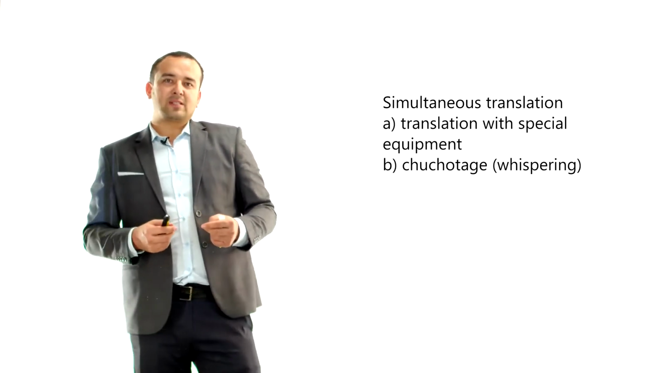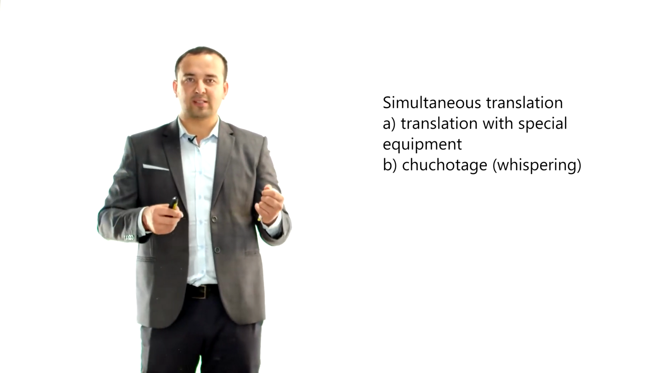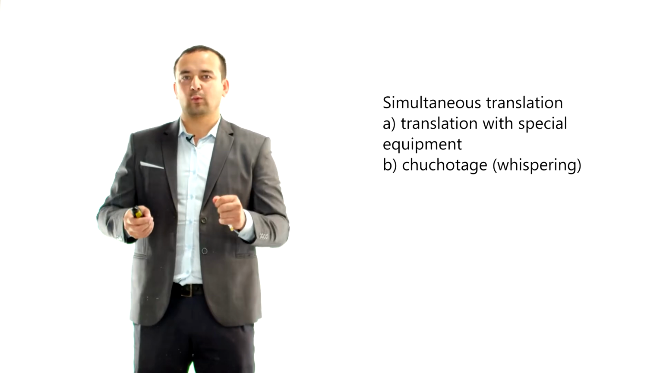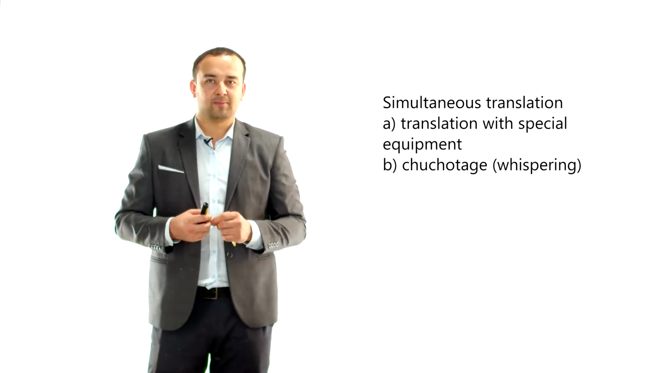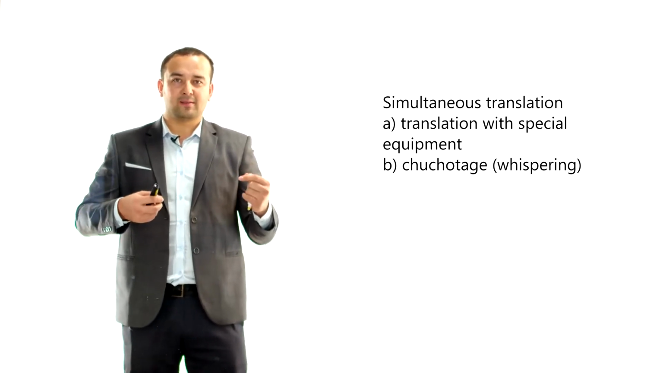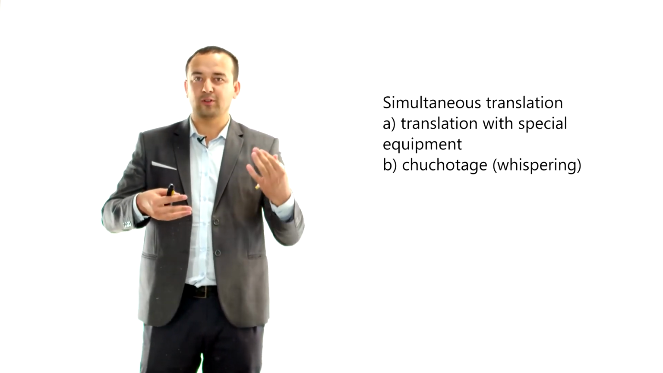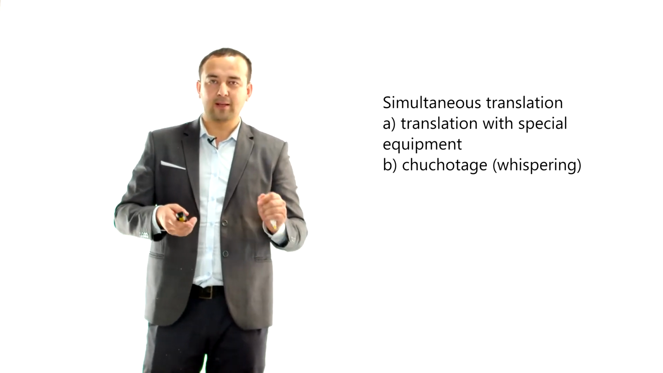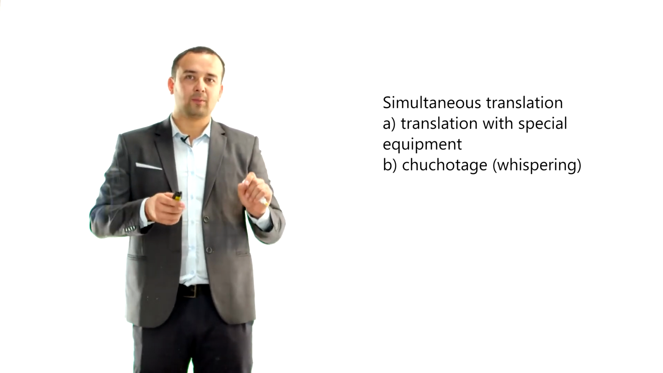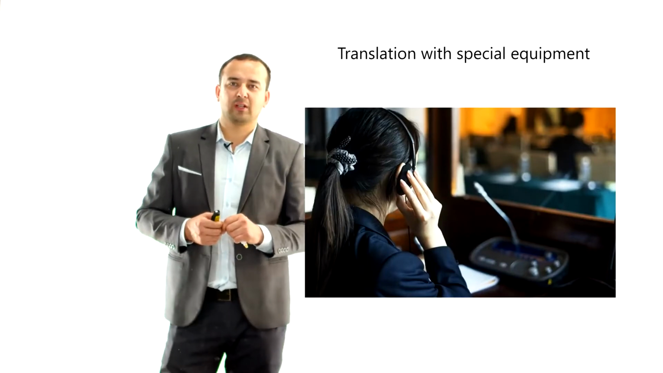Okay, simultaneous translation has two types. The first one is translation with spatial equipment, and the second one is called chuchotage. It's French, and it means whispering in English, because there is no spatial equipment, and the translator whispers into the ears of the listener. We will talk about each of them one by one. First one, translation with spatial equipment.